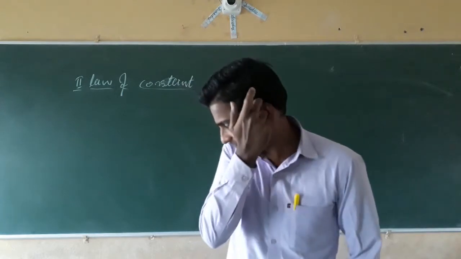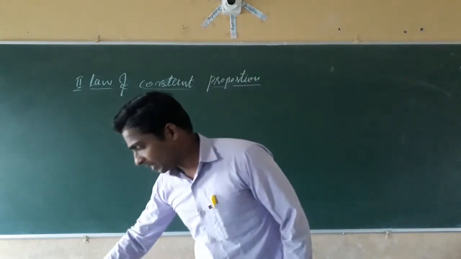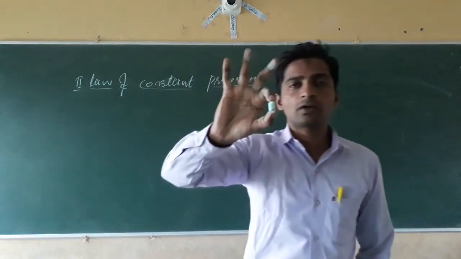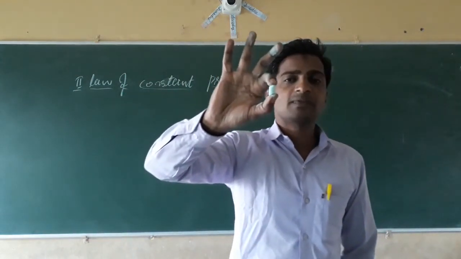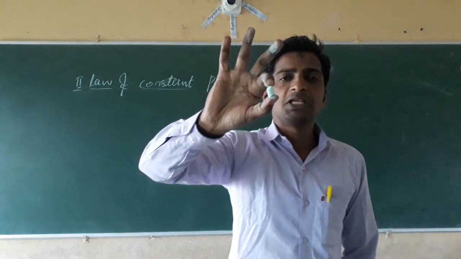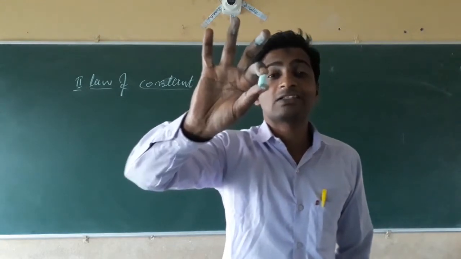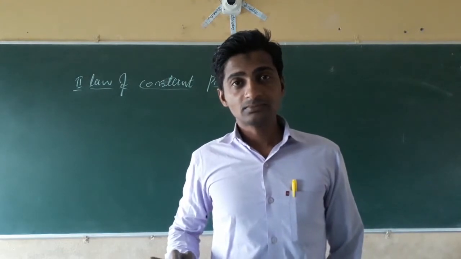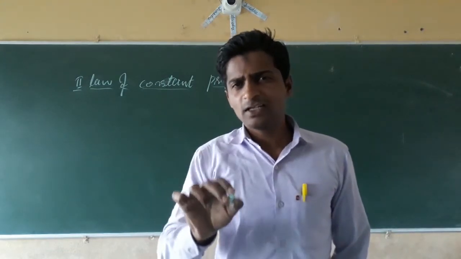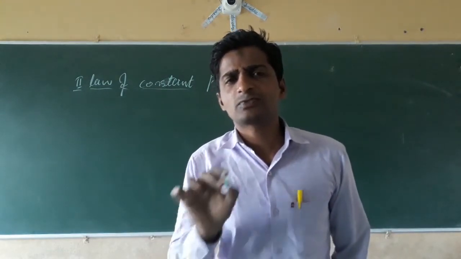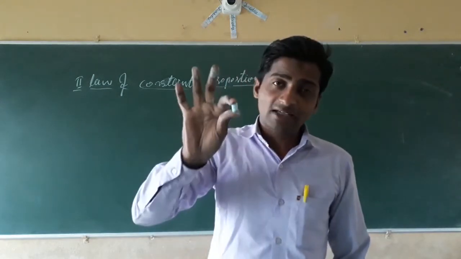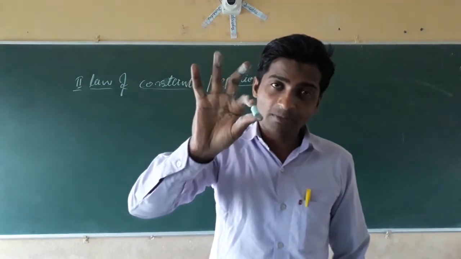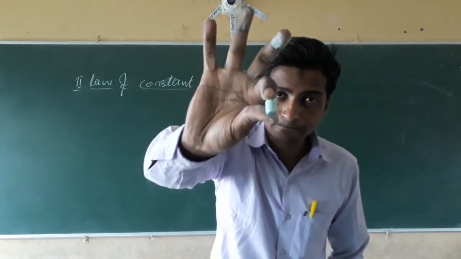For example, I am having a piece of chalk. In that piece of chalk, millions, billions, trillions, quadrillions of atoms are present. It means the atoms are very, very small, and a number of atoms combine together to form a chalk piece.